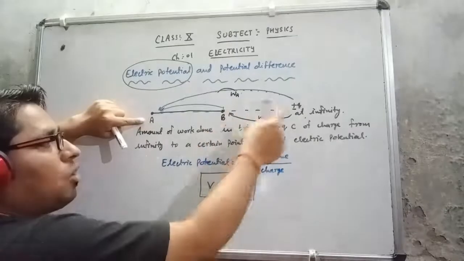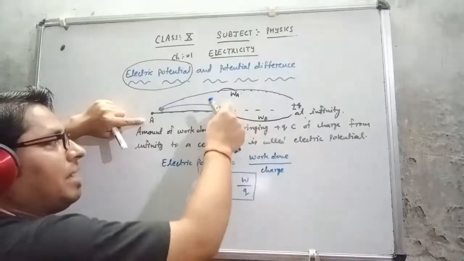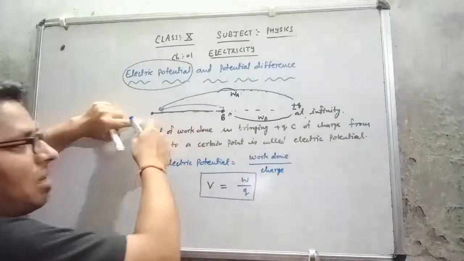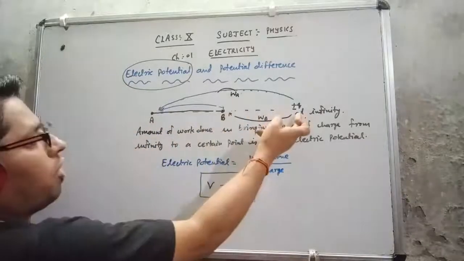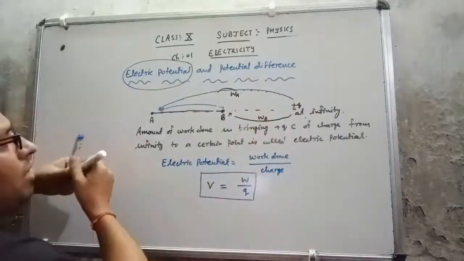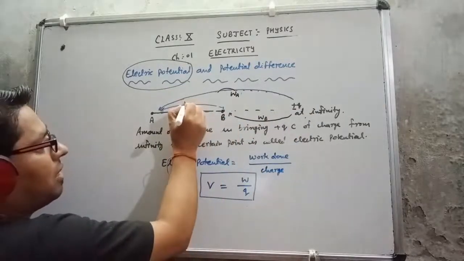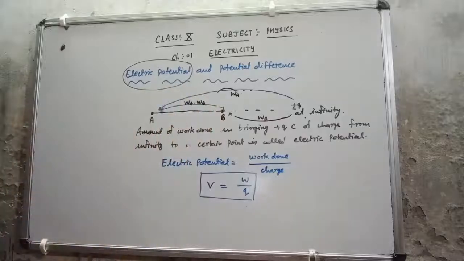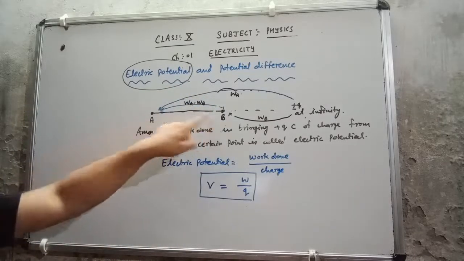Now the charge is at point B and I want to bring it from B to A. Very simply, from infinity to A this is WA, infinity to B this is WB, so from B to A the work done is WA minus WB.